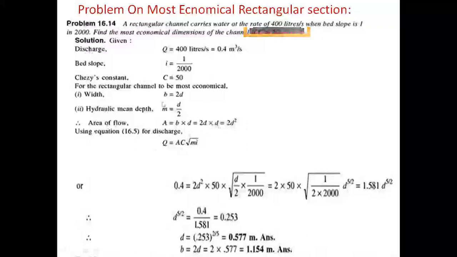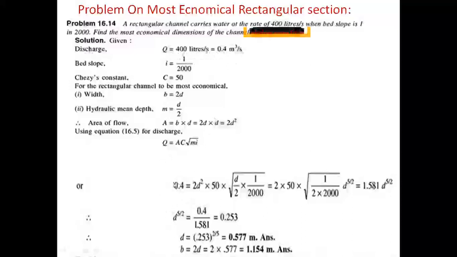The discharge formula is Q equal to A C root of M I. The discharge given is 400 liters per second. Converting into meter cube per second, we divide by 1000, so 400 by 1000 is 0.4 meter cube per second.